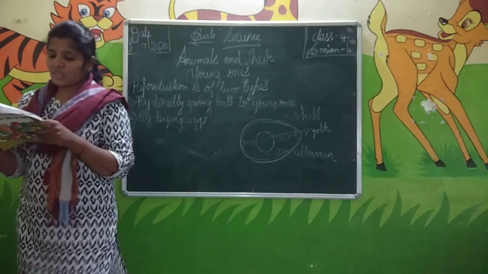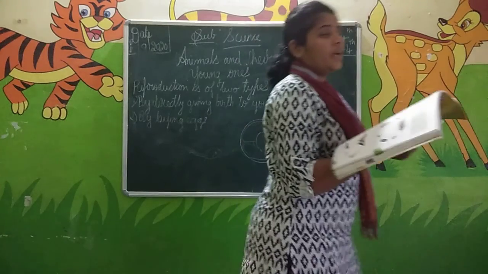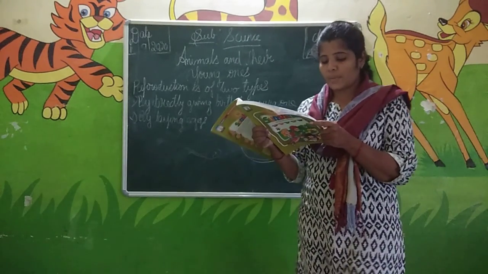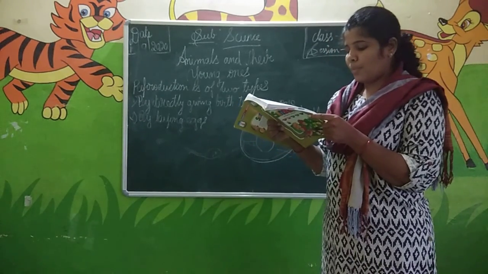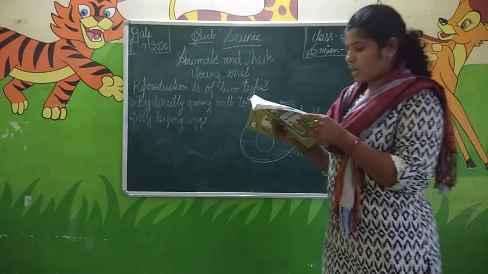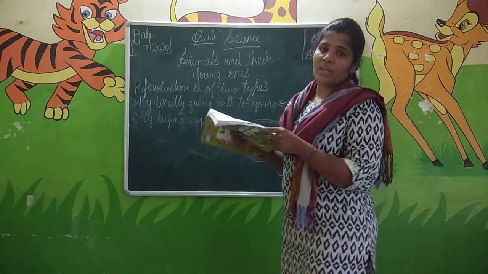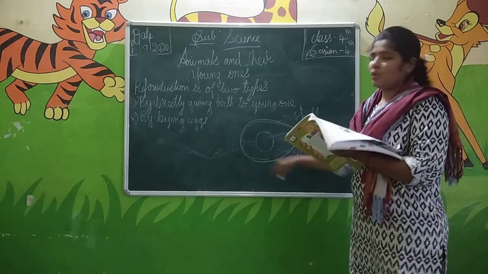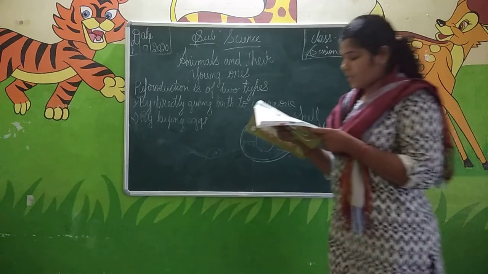The fish lays thousands of eggs at one time in water. How many eggs does it lay at one time? Thousands of eggs. The eggs of fish do not have shells. Only a few of them develop into baby fish, and few of the baby fish survive. Birds have a shell for the egg, but fish eggs don't have any shells.